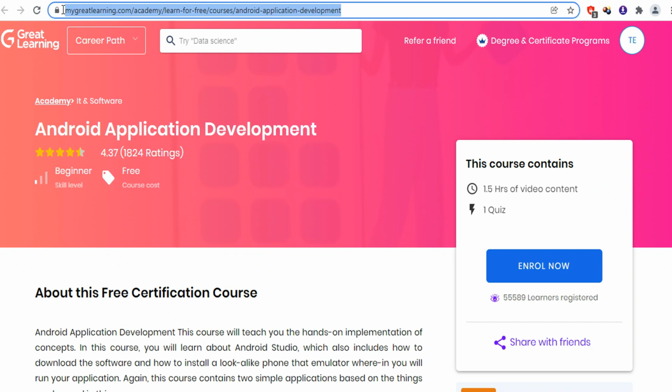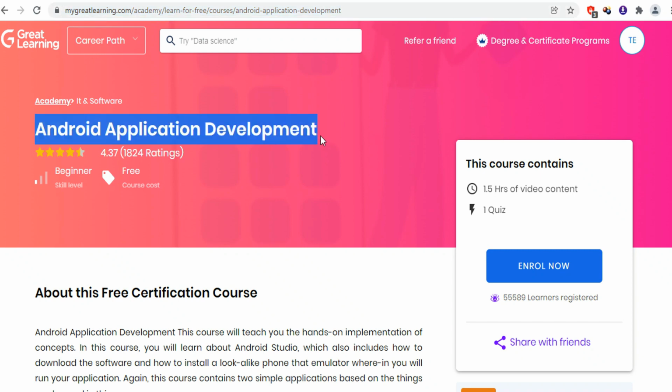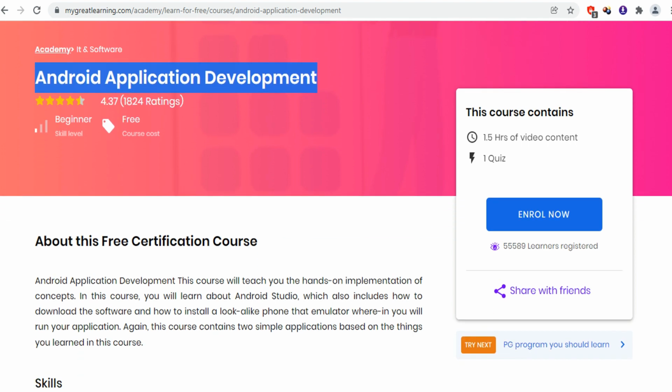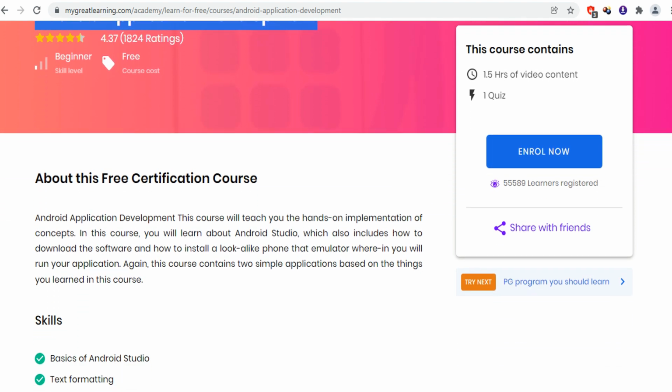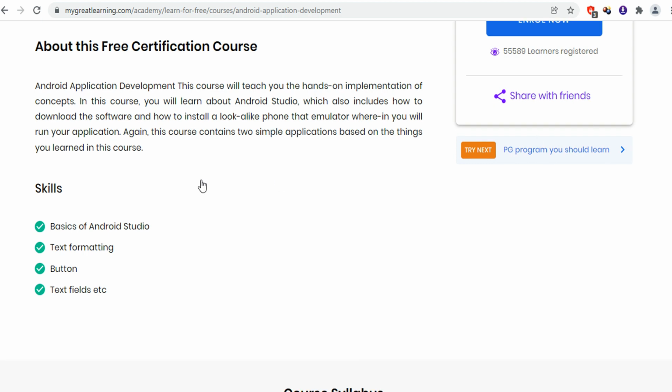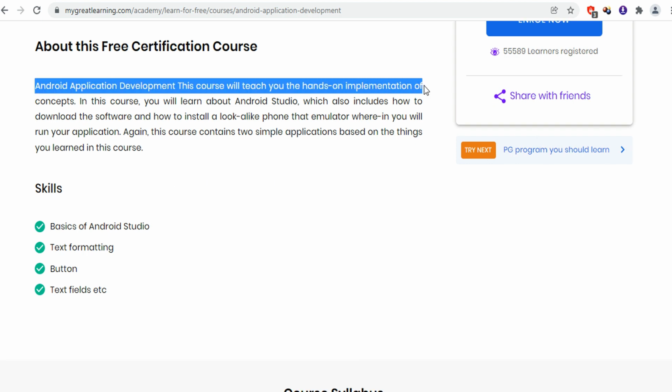The next course in our list is Android Development. In today's world, apps are very essential. The demand for app development is increasing day by day. The world of app development is limitless. There are unlimited opportunities. Many companies are hiring for app developers.